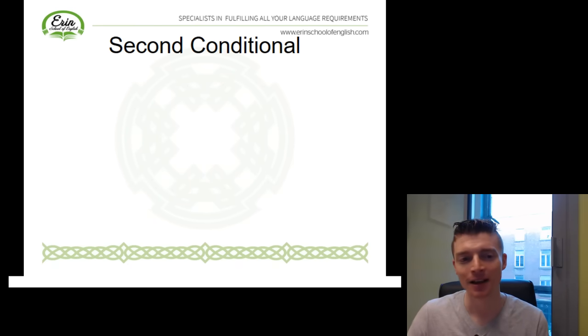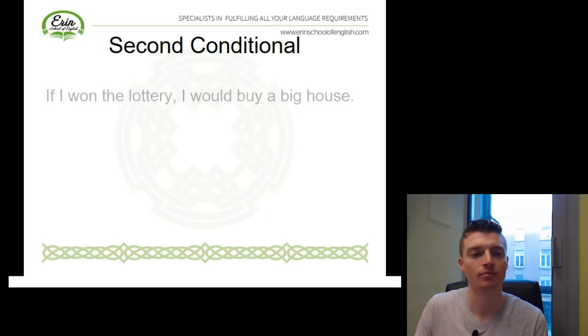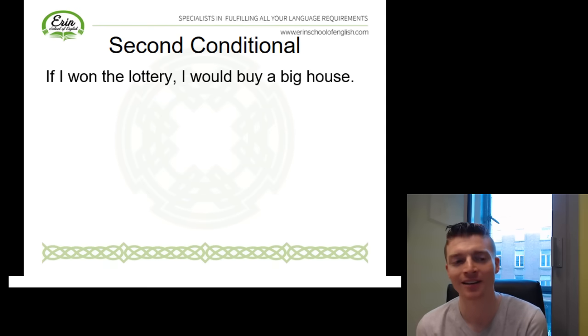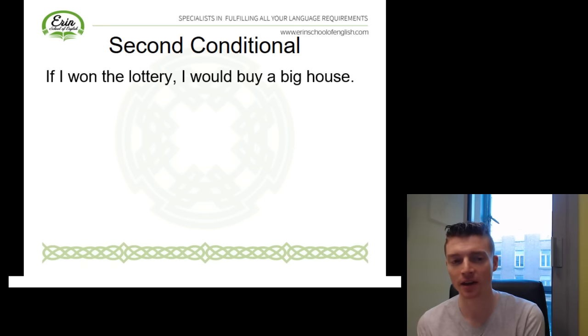Okay, next we'll have a look at the second conditional. So, an example here. If I won the lottery, I would buy a big house. So of course, if I won the lottery, I would have a lot of money and I'd buy a big house.